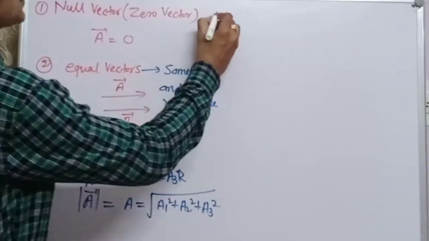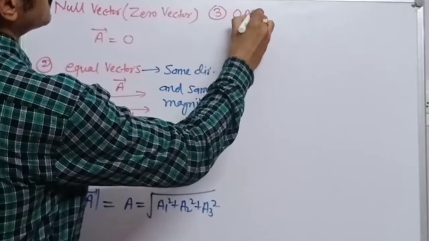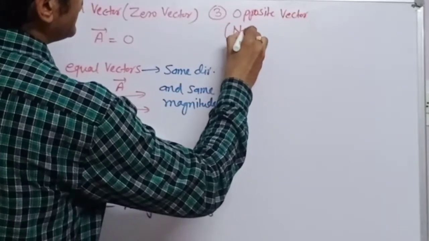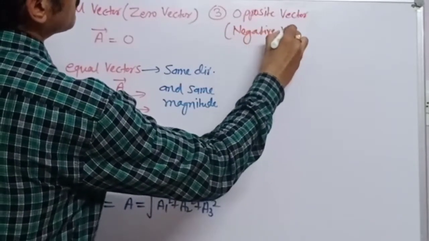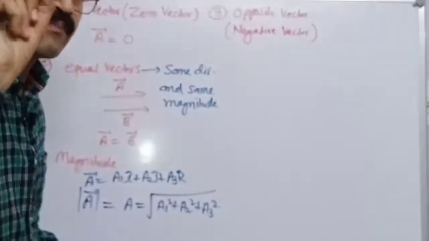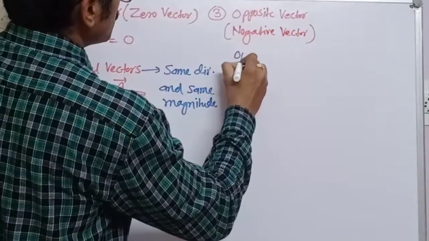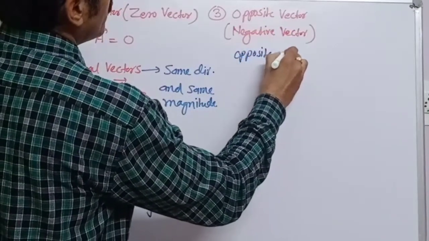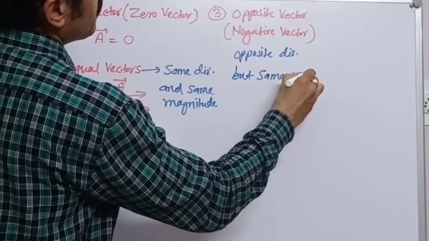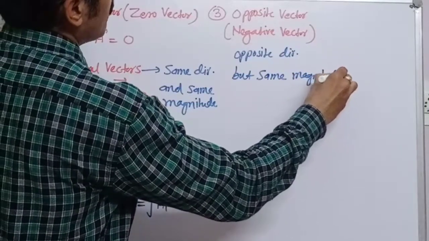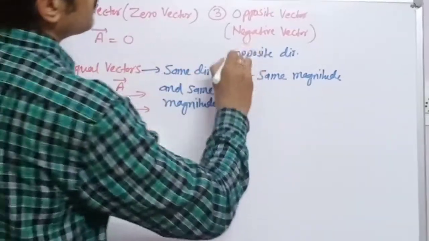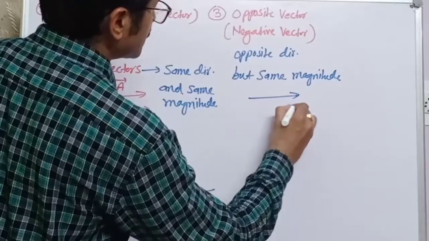Now what about opposite vector? Third is opposite vector, or you can say negative vector. It can be written as negative vector. The vectors which are in opposite direction but of same magnitude. Magnitude means numerical value. Numerical value must be same. Direction is said to be opposite. Then it is an opposite vector, like one vector is this and the other is this.